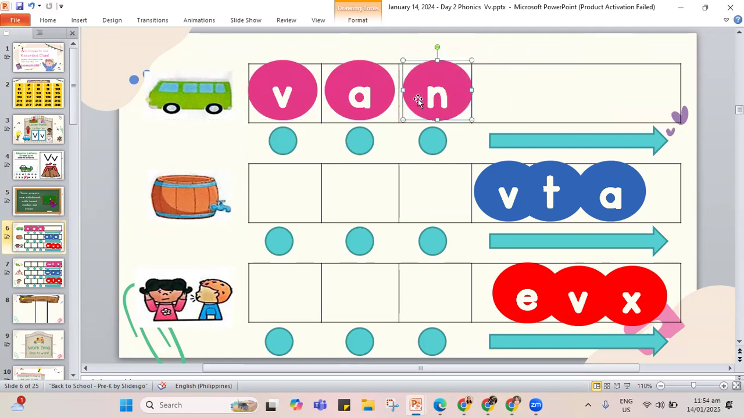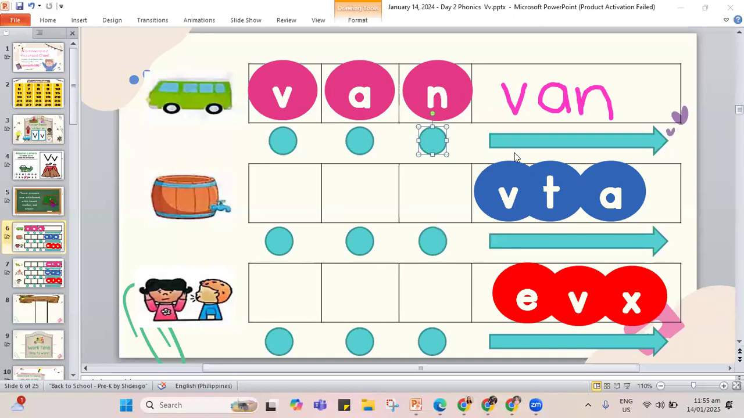For van, what I'm doing here is our sound spell. V, A, N. Van. This is our van. V-A-N. So let's write it in the longer box here. V, A, and the letter N, van. You can write it also there in your whiteboard. We have the word van. V-A-N, van. I want to ride a green van.